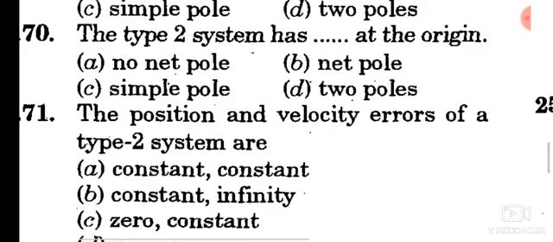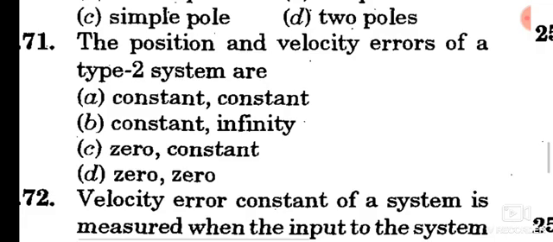Question number 71. The position and velocity errors of a type 2 system are option D, 0 and 0. So position error is 0, velocity error is also 0. So option D is the correct answer.